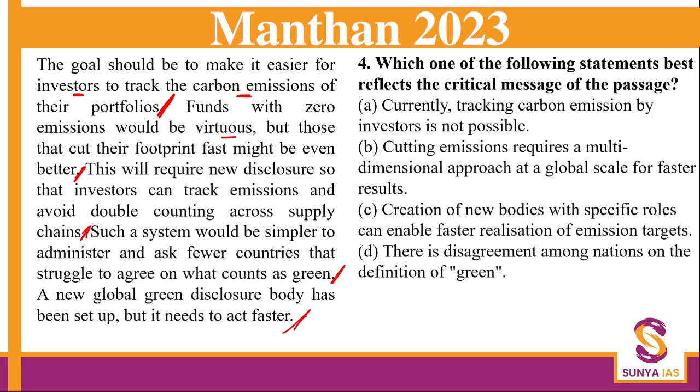Now, what are we supposed to act? We are supposed to look at the critical message. Critical message is something that is not implicit, right, it is not explicitly given. It is not directly written in the passage, but it will be something like this is what you would feel from reading the entire passage. Guys, all these things are very easy for me because I teach, but you will need a lot of practice, a lot of solving of examples based on a keywords kind of an approach to get a knack of it.